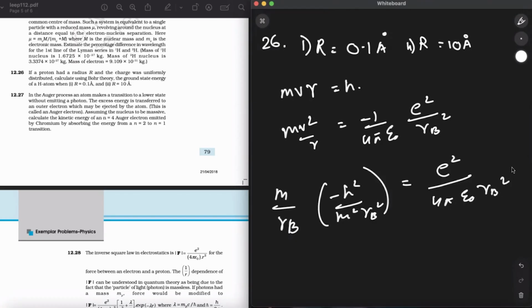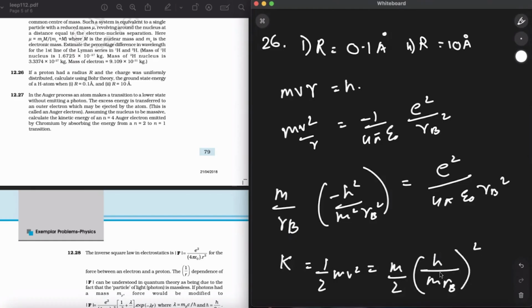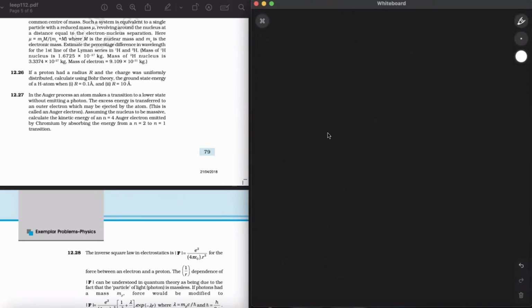So the kinetic energy K can be written as half mv square, which will be m by 2 times h upon m rb, whole square. So v can be written as h upon m rb.